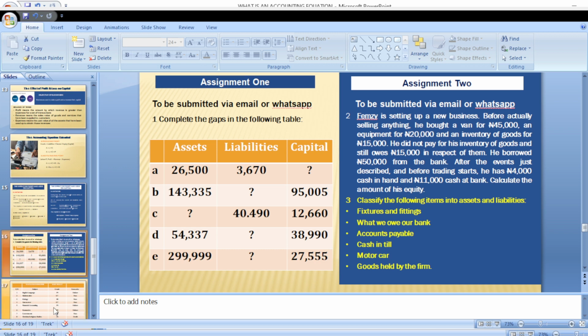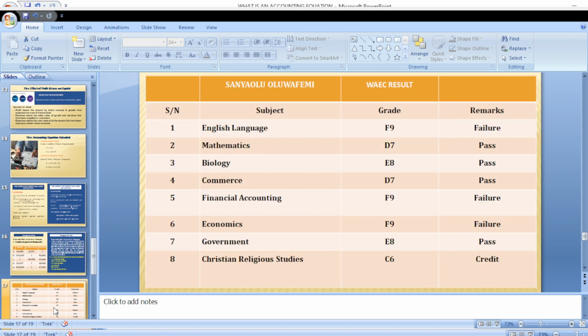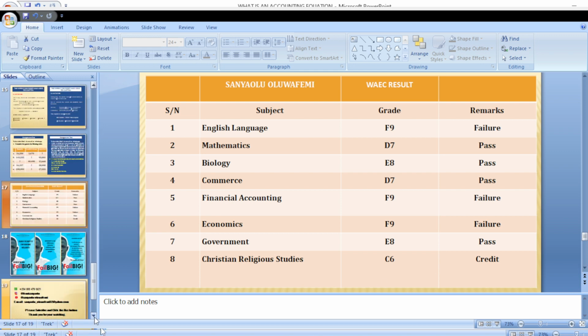So that's about that. Now this is my WAEC result. I put this up here so that you can draw inspiration from me. You can see in number 5 I had F9 in financial accounting, and that's to show you that if I can do it, anybody can do it. I'm sure your WAEC result was far better than this. So ensure that you put in the work. Just practice the questions, listen to everything that I've said, and try as much as possible to make it better.